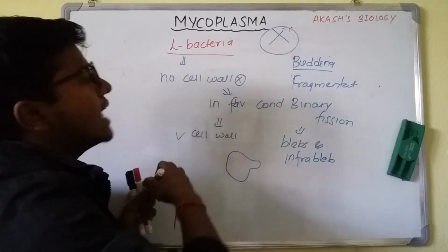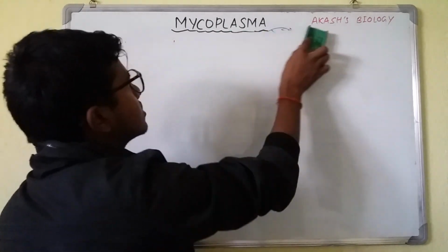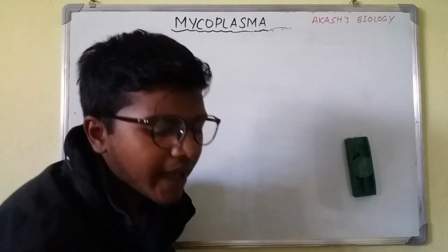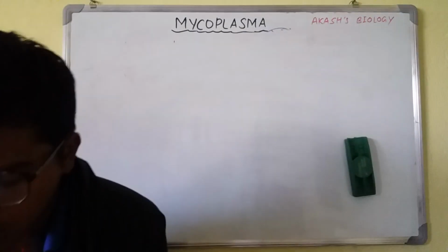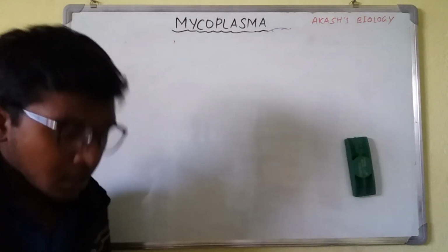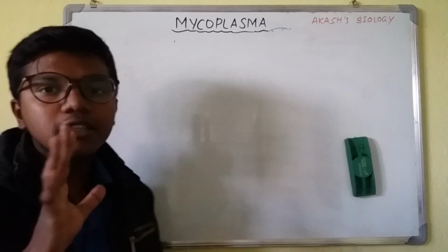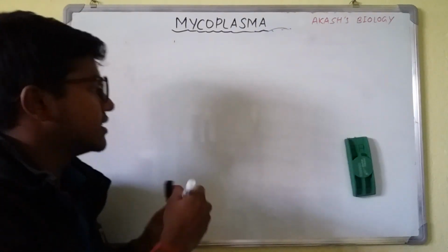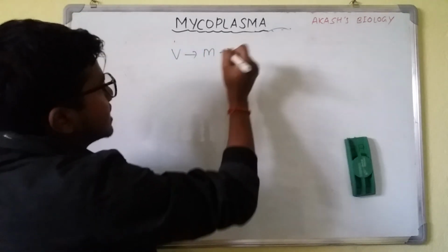Another thing that we have to know is the various diseases that are caused by Mycoplasma. The disease will affect both man as well as plants. I have to see all the disease names. On the basis of evolutionary sequence, first of all the virus evolved, then Mycoplasma, then bacteria.